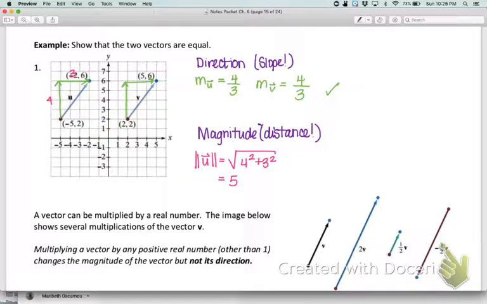And we can see with v that we're going to have the exact same thing. The magnitude is going to be the square root of 4 squared plus 3 squared, which is also 5. So they do have the same distance. And so now we have shown that u and v are equal to each other. And that's that.